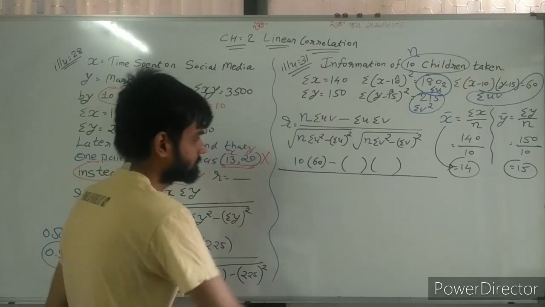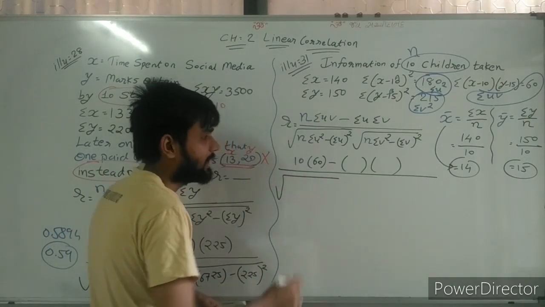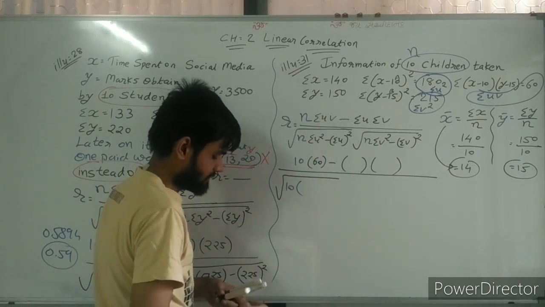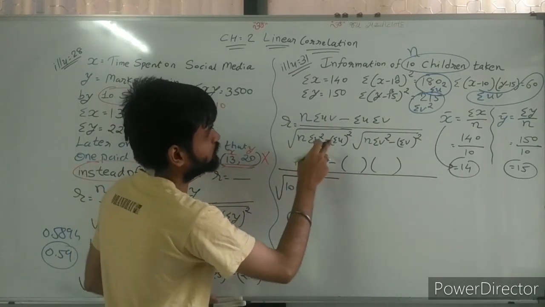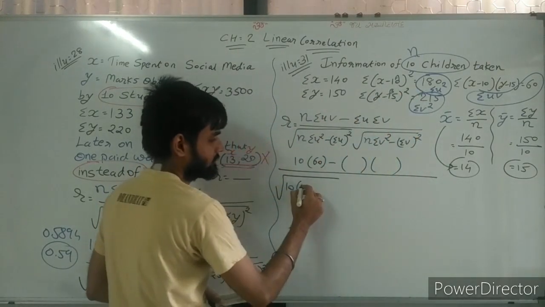Divide by root of n, 10, sigma u square, which is 180.